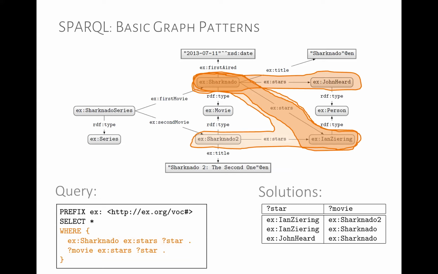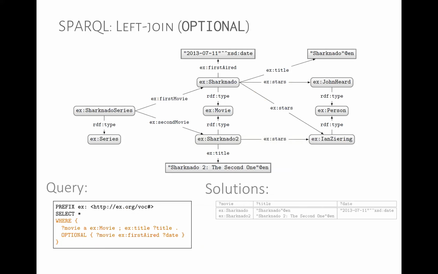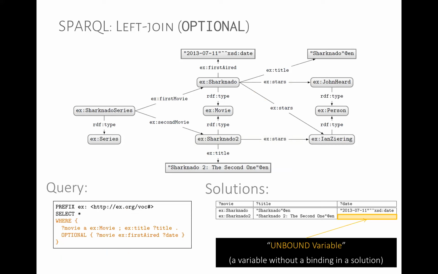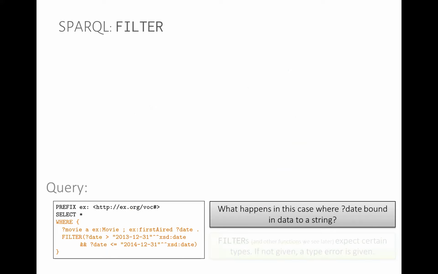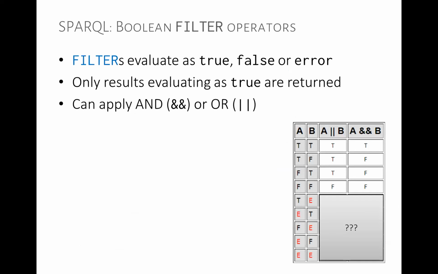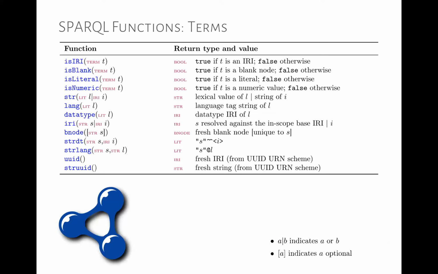We can apply the relational algebra, like we saw in SQL. So that's what we're doing here. We're using these basic graph patterns, which extract a table from our graph. And then we have these SQL-like operators like union, left join (optional), filter and so forth that are essentially combining these tables into new tables or filtering these tables, applying selections and so forth. So basically what bridges between the graph world and the relational world are these basic graph patterns. We use basic graph patterns as our base operator to extract a table from the graph, and then we use these typical relational operators to create more complex queries.